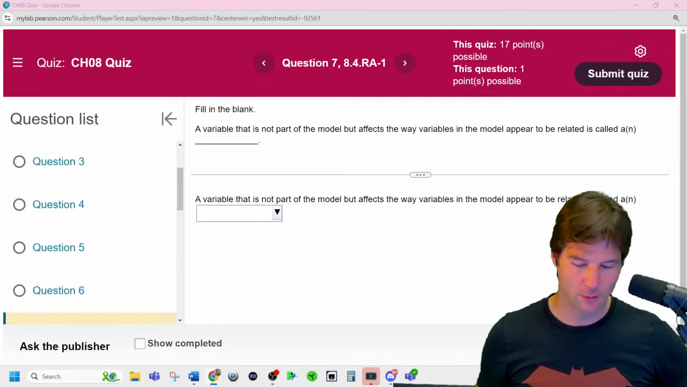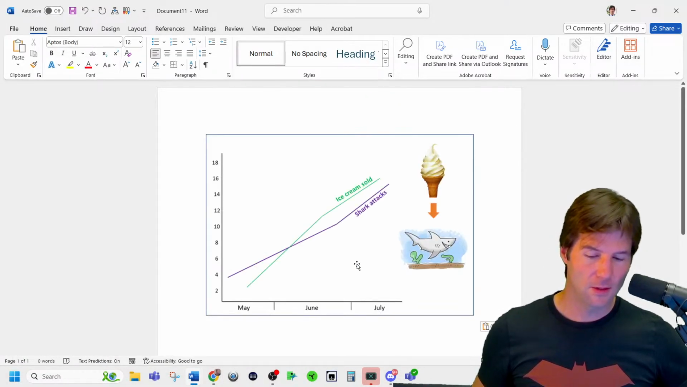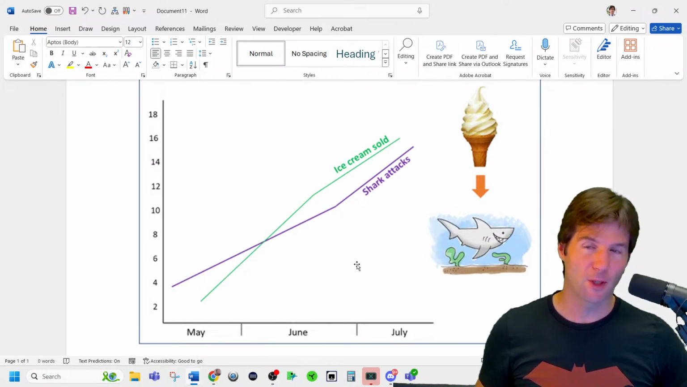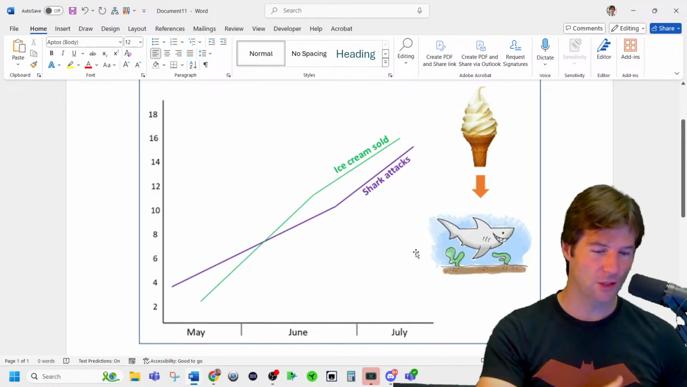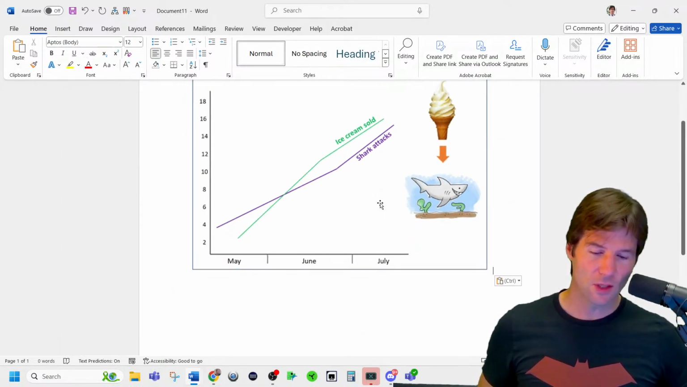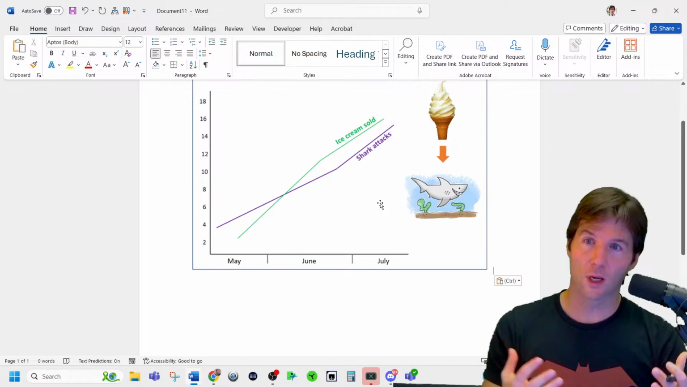And someone's got a really cool image here. We're going to copy the image and bring it over here to Word. This is the classic example that apparently sharks love ice cream, or when you get ice cream, you just get attacked by sharks. One of the two. Well, as ice cream sales increase, shark attacks increase, and as shark attacks increase, ice cream sales increase. So it looks like there's a positive correlation between them because they both increase in the same direction.